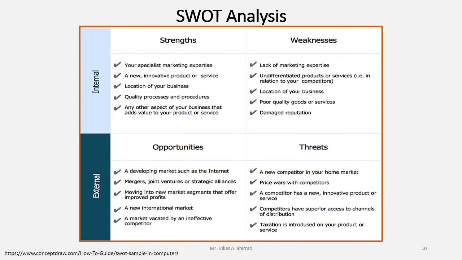Figure shows a few examples of the four factors, that is strengths, weaknesses, opportunities and threats. We will go for certain examples in every category. First, the strengths. The second one is a new innovative product or service.